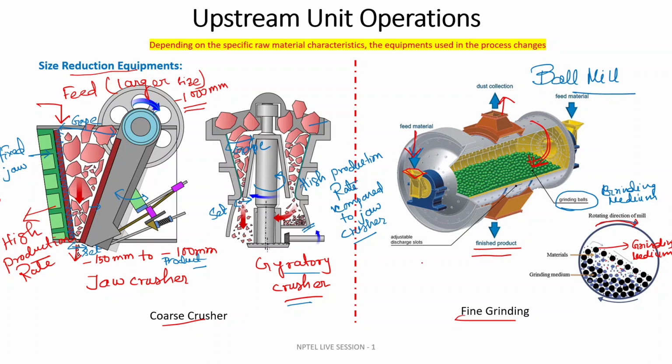In the cross section, the balls go in this circular path and then go to a parabolic path, and ultimately it creates a lot of fine grinding.